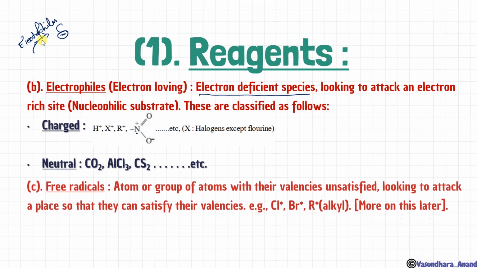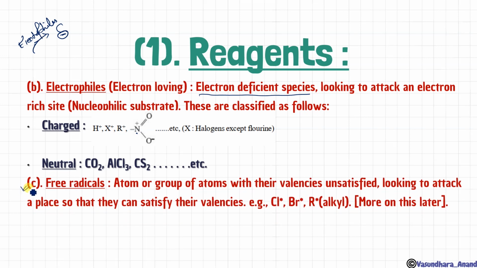Clear? Now next, the third is free radical. A free radical will have neither a positive charge nor a negative charge. Rather, it will have a single, unpaired electron. They are atoms or groups of atoms with unsatisfied valencies, looking to attack a place so that they can satisfy their valencies, like Cl dot, Br dot, R dot. We will learn more about this later on.